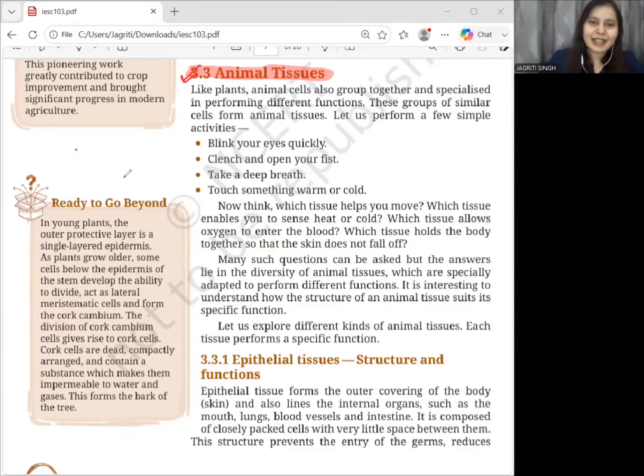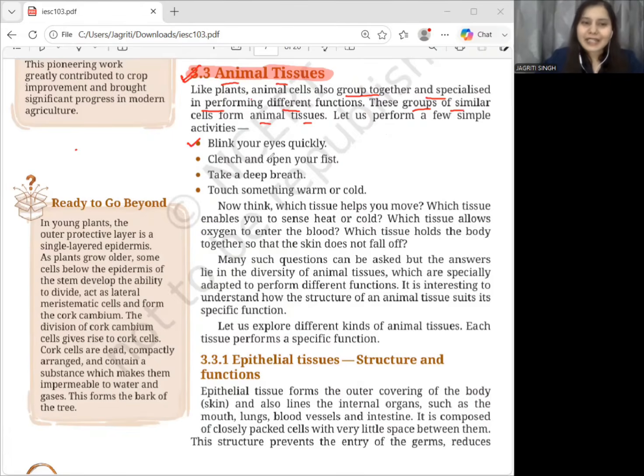This is Jagrati Singh, and today we are going to start a new topic, which is animal tissues. We already know that in plants, similar cells group together and become specialized to perform a particular function, right? Exactly. इसी तरह animals में भी cells एक साथ group form करके they form animal tissues, they become specialized. But before we study the different types of animal tissue, let us connect this topic with some activities that we perform every day.